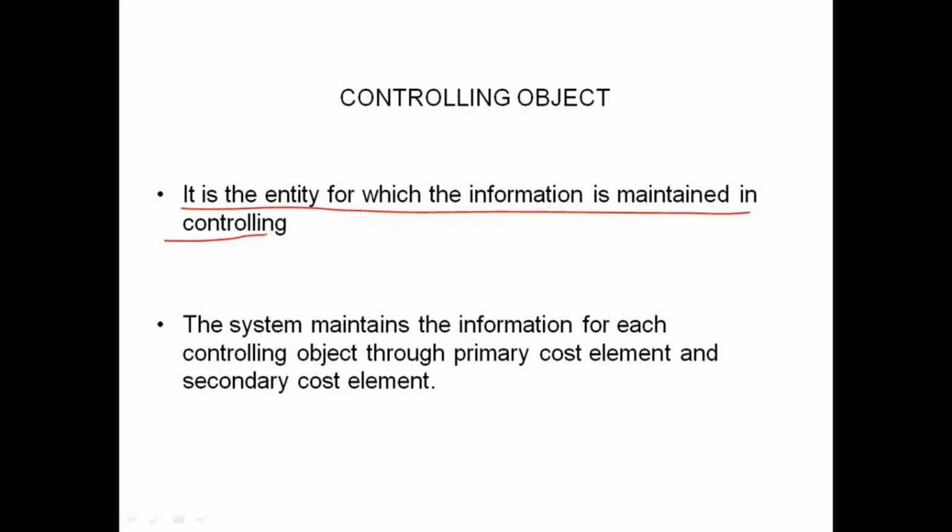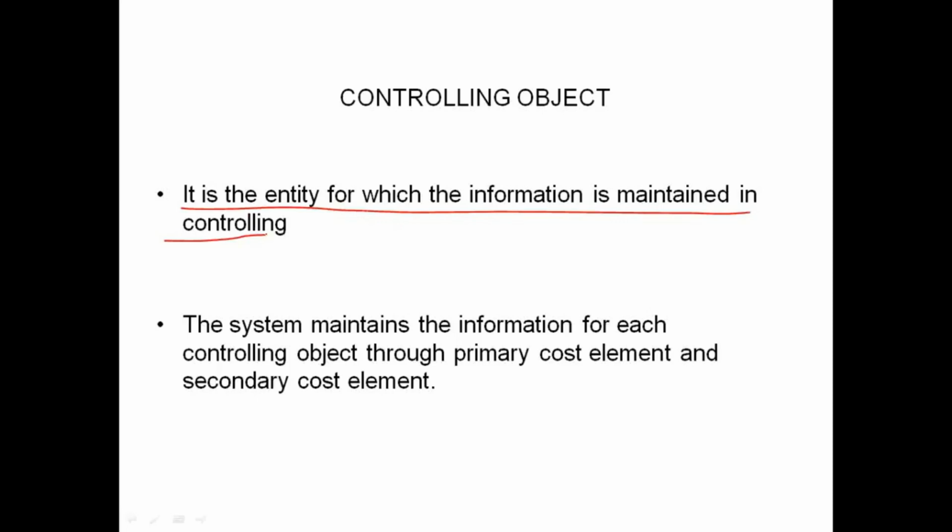Like that, in controlling also, there should be something with reference to which we can maintain and process the information of expenses and revenues. Without that something, you cannot maintain or process any information. That something is called the controlling object.